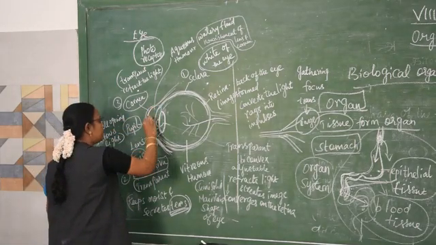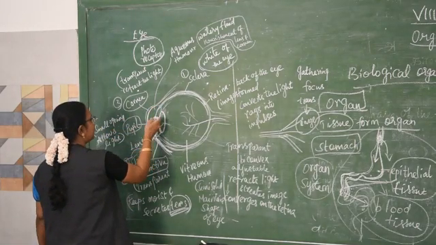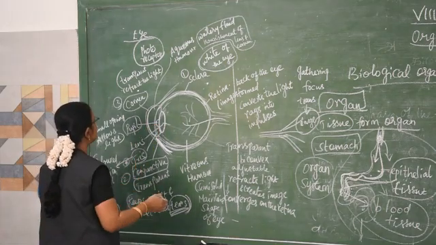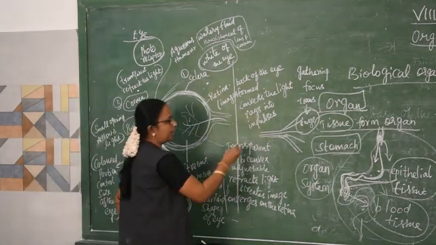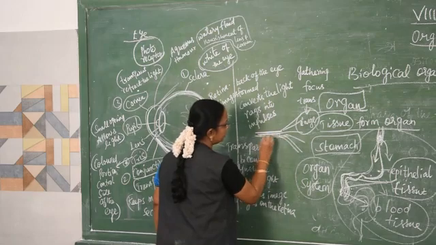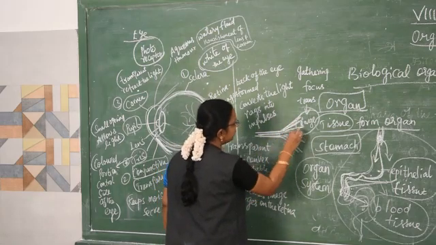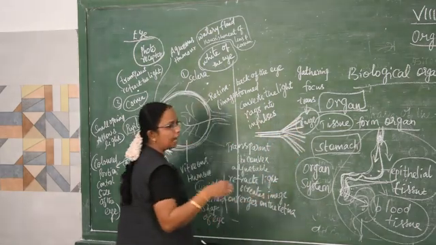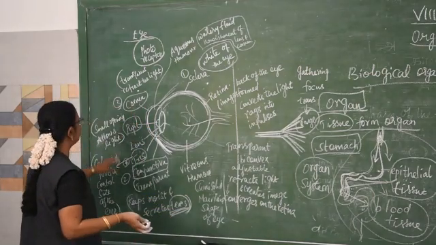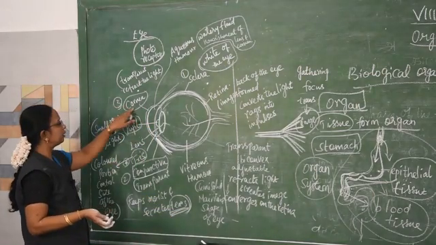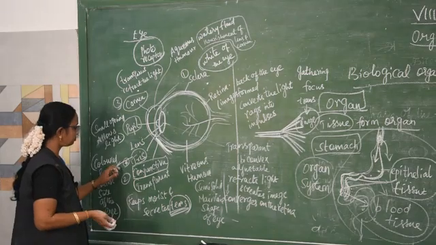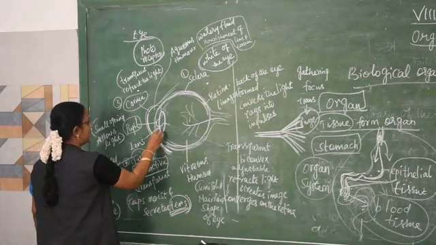Next is the cornea. It is situated before the pupil and the iris. What does it do? It will refract the light. As I said, the light rays are refracted, then transmitted, and only then will the image be focused. This is done by the layer called the cornea. The next layer is the iris.